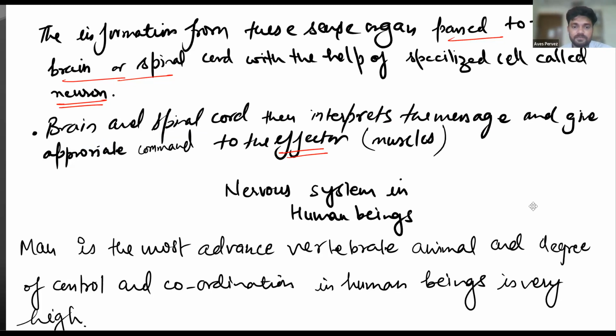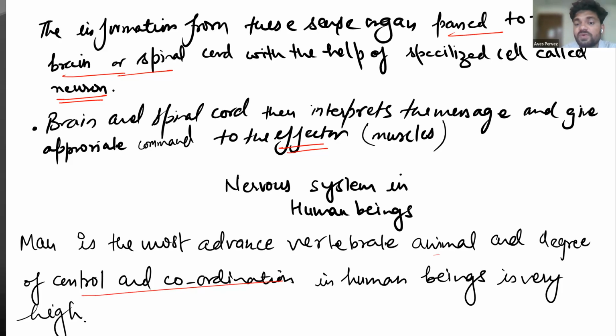So let's move further. Man is the most advanced vertebrate animal, and the degree of control and coordination in human beings is very high. It means he is advanced. It is not just like some amoeba. An amoeba cannot run the way they usually run, it cannot see things, and it cannot respond to external stimulus like the advanced organisms, the vertebrates.